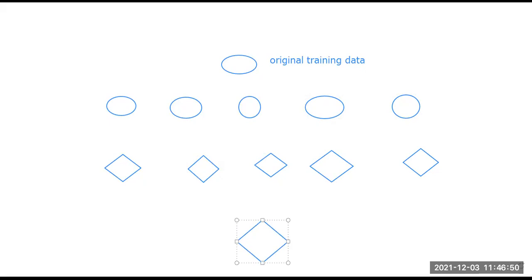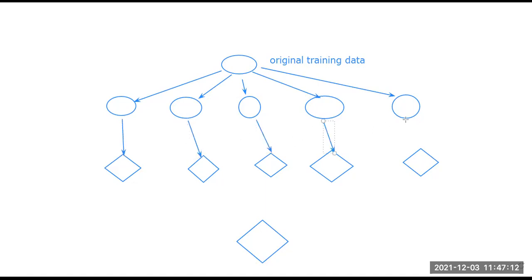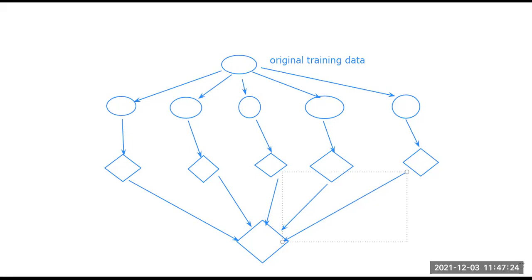If we actually draw the combination, this is my original training data set that has been divided into multiple data sets, and these multiple data sets build the multiple classifiers. At the end, all the results are combined into this particular combiner. So this is a general diagrammatic view of combining multiple learners.